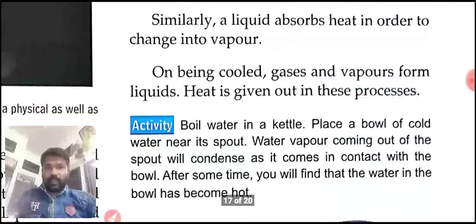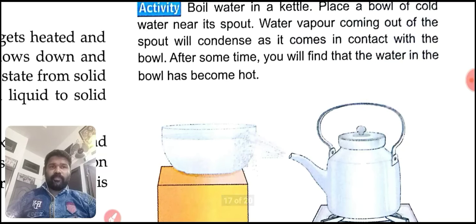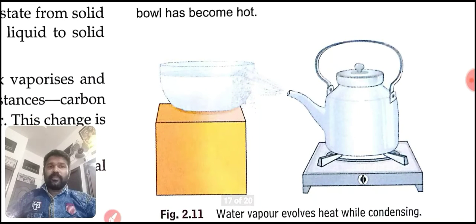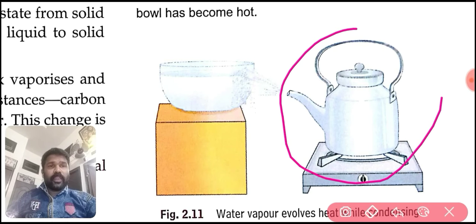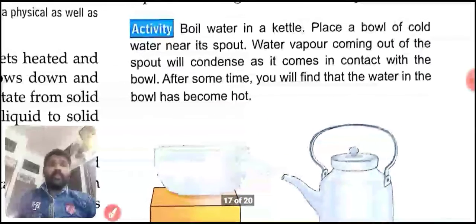Here is one activity. Boil water in a kettle. Place a bowl of cold water near its spout, as shown in the figure.